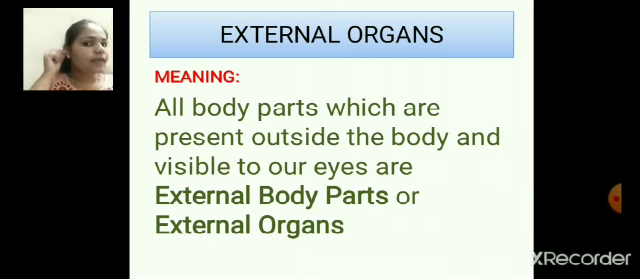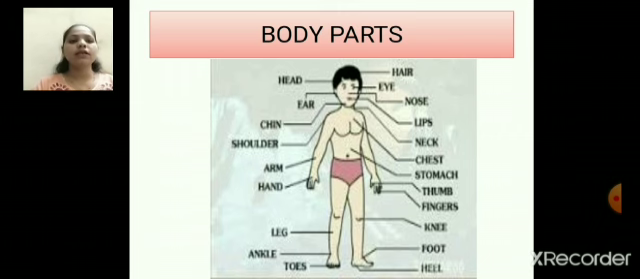As well, we can see the ear. Can you see the ear with your eyes? Yes, this ear is an external body part. Similarly, there are many other organs which are visible to our eyes. Visible to our eyes means we can see those body parts. Such body parts are external organs. Now let us see examples of external organs.